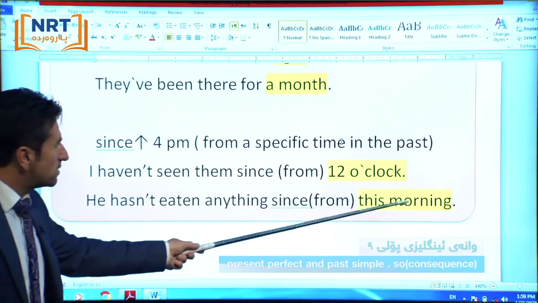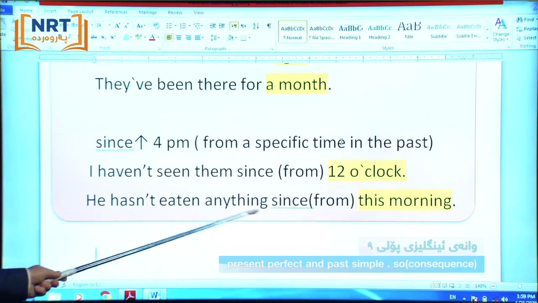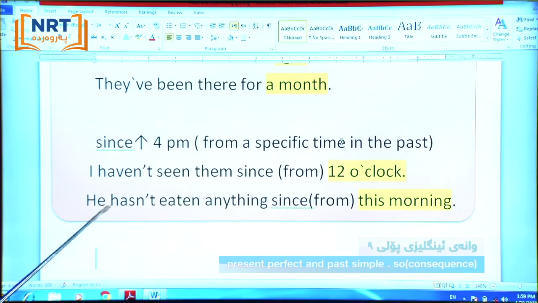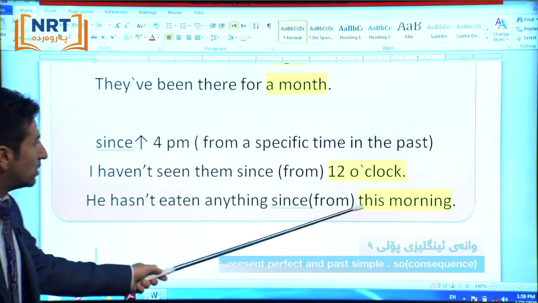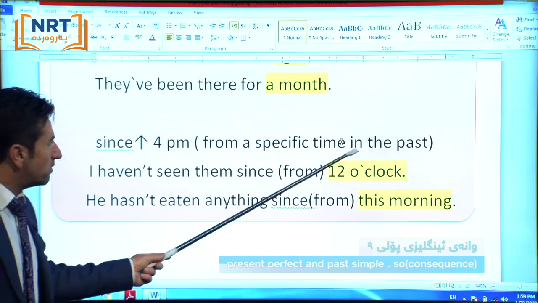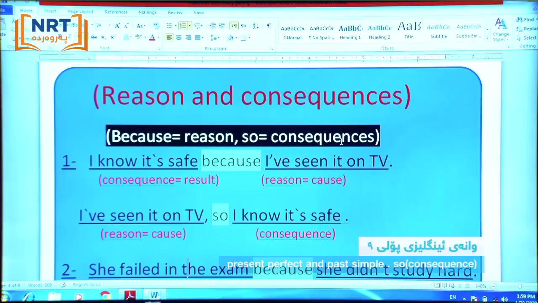We can say he hasn't eaten anything from this morning. Look, this morning is a specific time in the past.